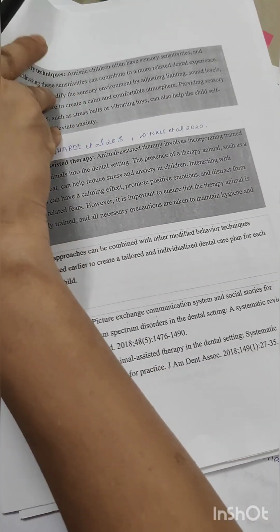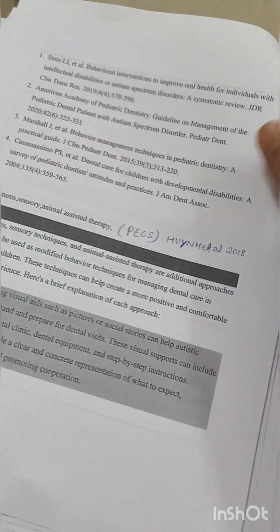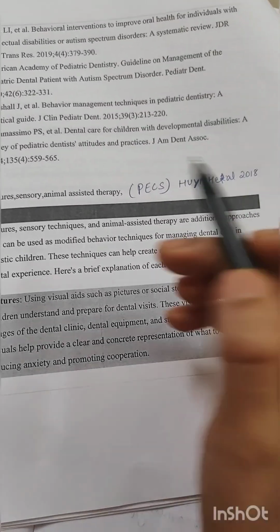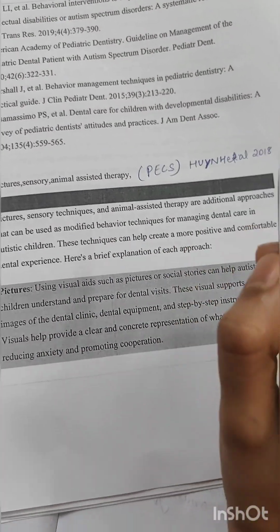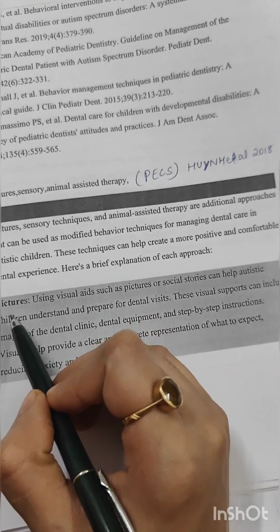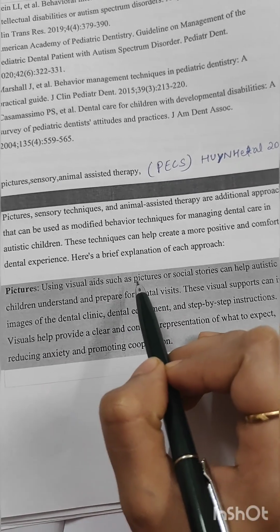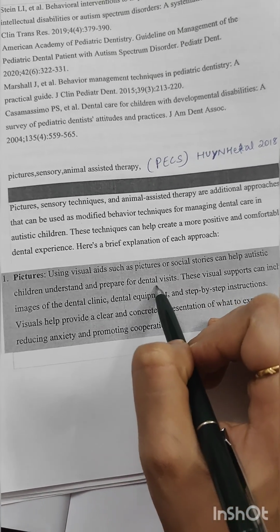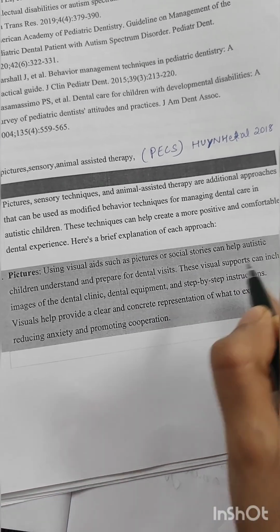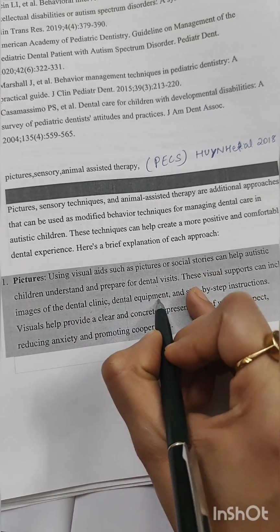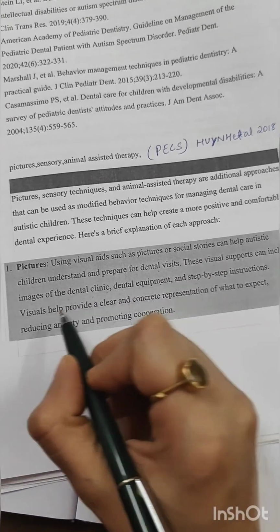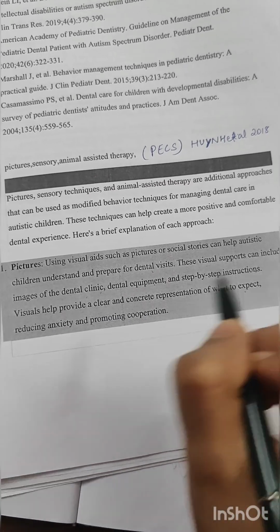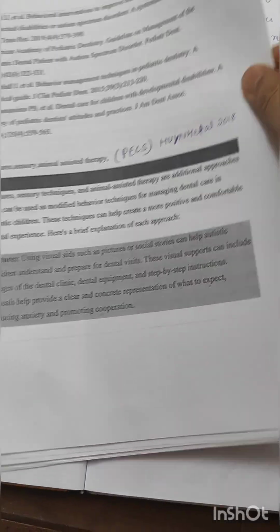Okay. Now there are some more modified techniques that can be included in behavioral guidance, of which the first technique is using pictures. Using visual aids such as pictures or social stories can help autistic children understand and prepare for dental visits. These visual supports can include images of the dental clinic, dental equipment and step-by-step instructions. Visual aids provide a clear and concrete representation of what to expect, reducing anxiety and promoting cooperation.